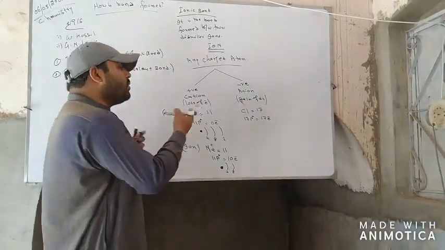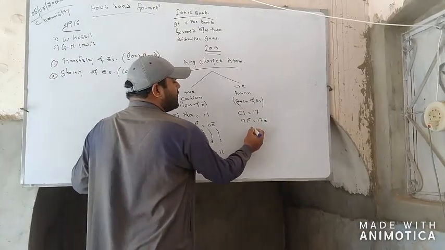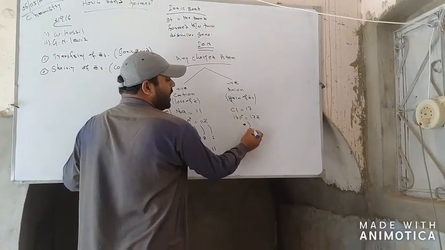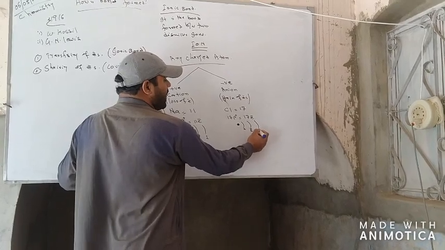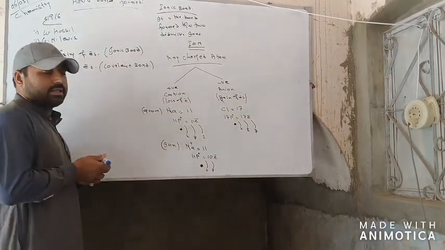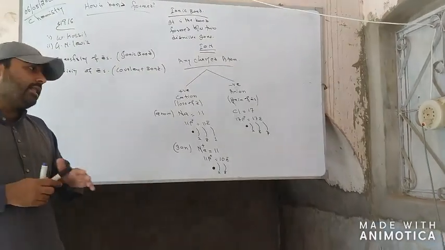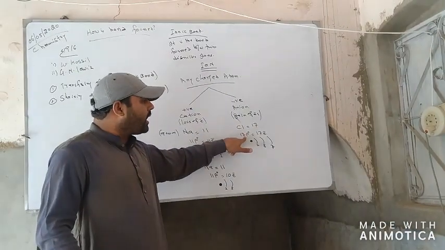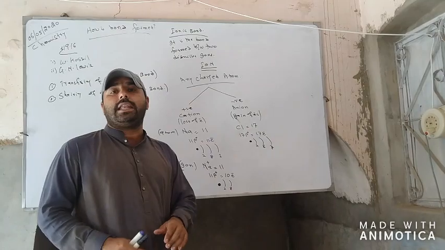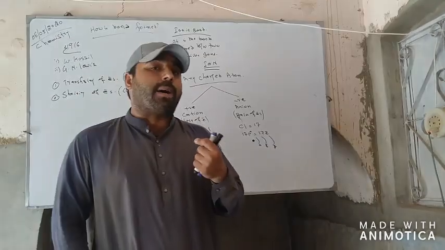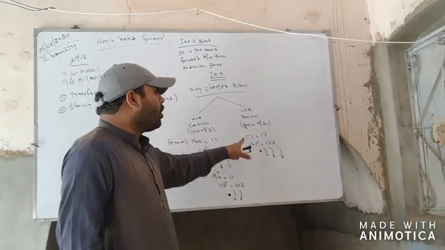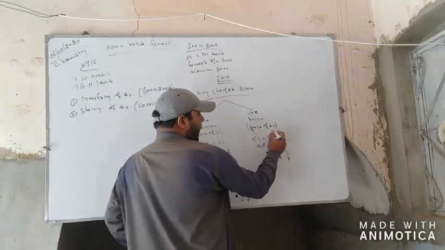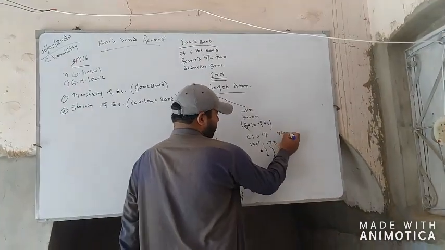If we distribute these 17 electrons: first shell 2 electrons, second shell 8 electrons, and the last shell has 7 electrons. Here we see that 17 protons are equal to 17 electrons. It means the positive charges are equal to the negative charges. So this is called the atom of chlorine.